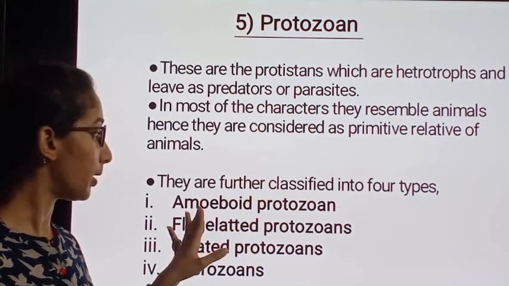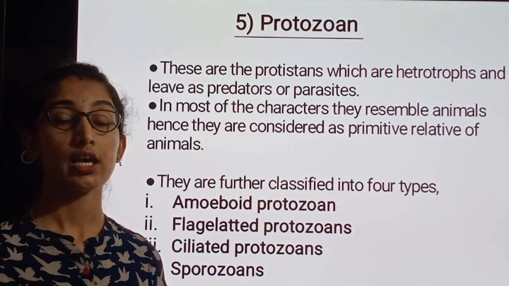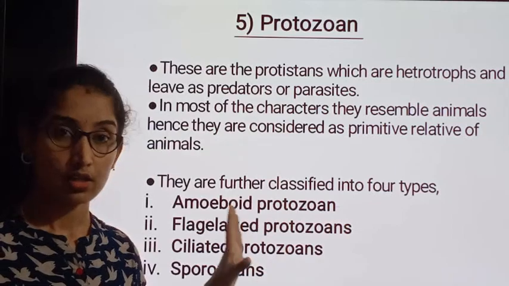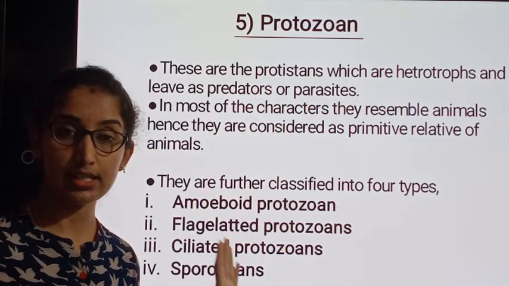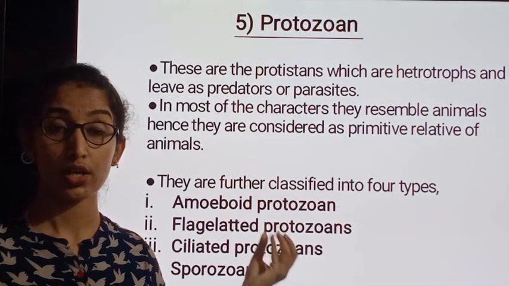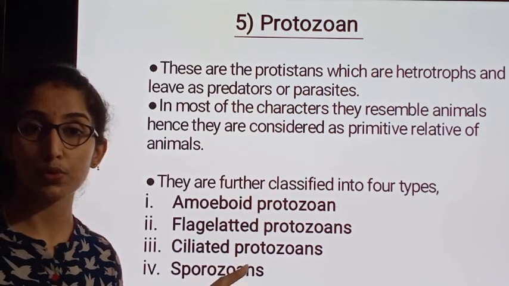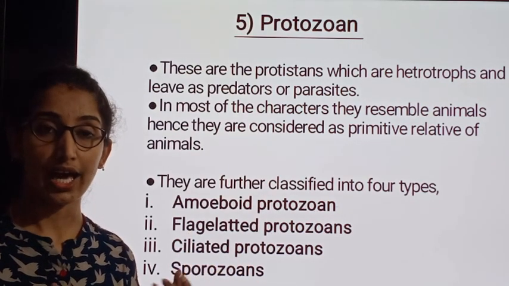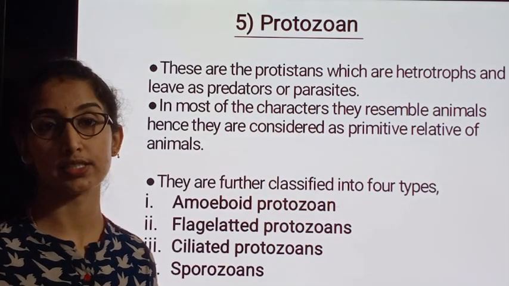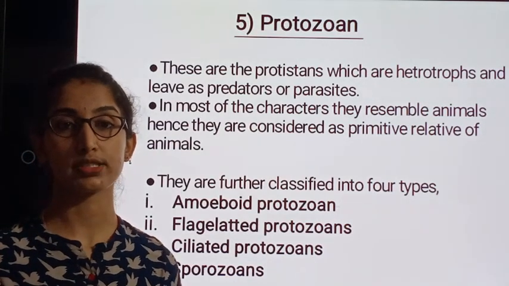First, amoeboid protozoans, which show amoebic or pseudopodial movement. We shall know in detail in the next class. Flagellated protozoans possess flagella. The third is ciliated protozoans, which possess cilia for their locomotion. And sporozoans, these protozoans produce spores by